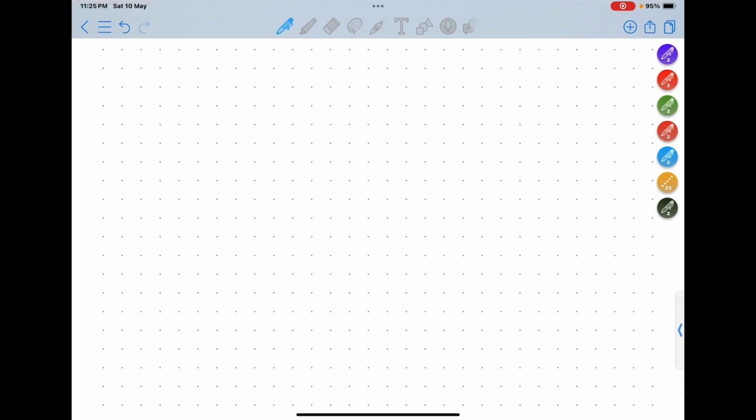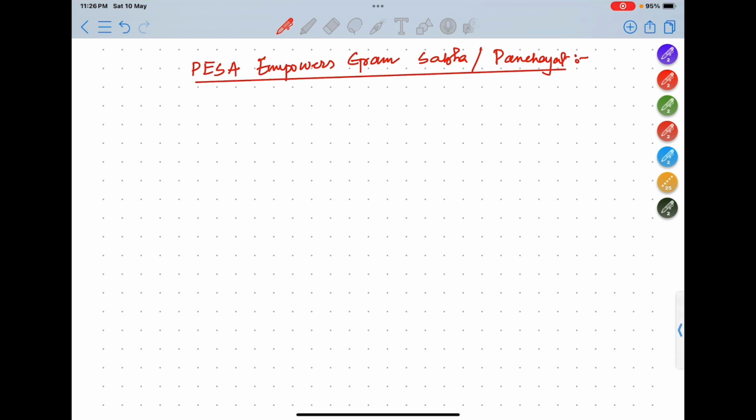Now what is this PESA Act, how does it work? Okay, how does it function? So PESA empowers the Gram Sabha or Panchayat by, number 1, ownership of minor forest product.